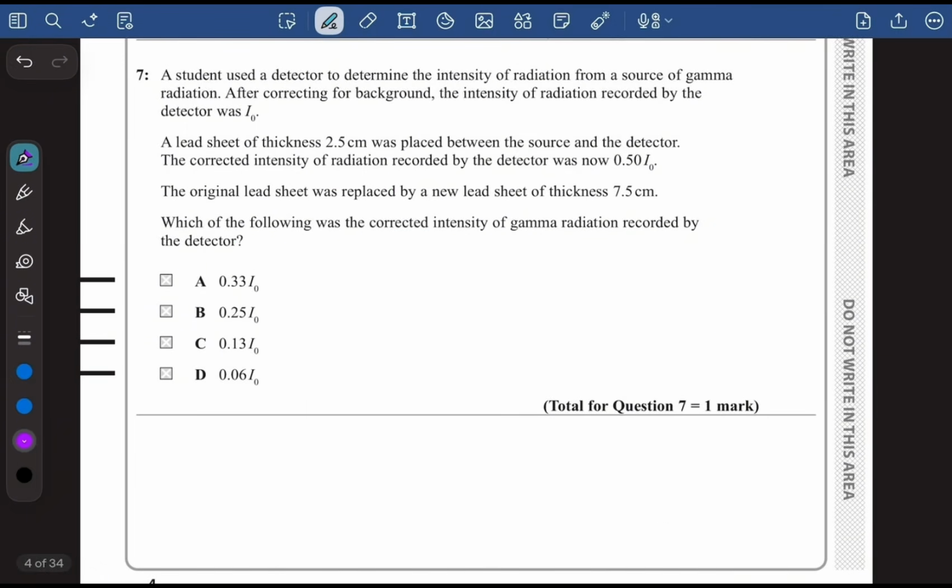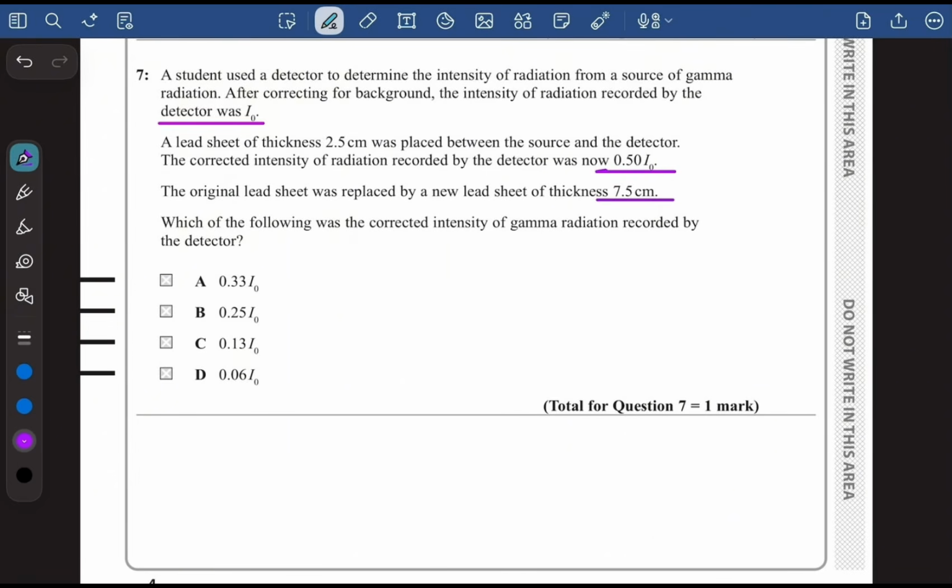Now in question number 7, it says a student used a detector to determine the intensity of radiation from a source of gamma radiation. After correcting for background count rate, the intensity of radiation recorded by the detector was I naught. A lead sheet of 2.5 centimeter was placed between the source and the detector. The corrected intensity recorded by the detector was 0.5 I naught. The original lead sheet was replaced by a new lead sheet of thickness 7.5 centimeter. Which of the following was the corrected intensity of gamma radiation recorded by the detector?